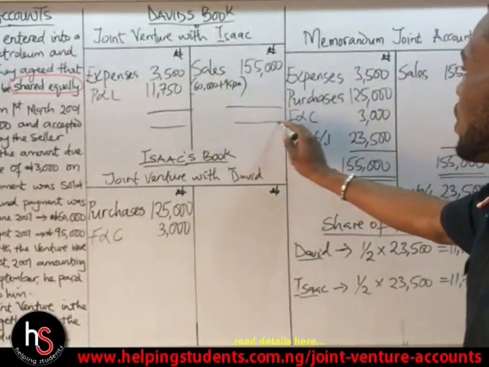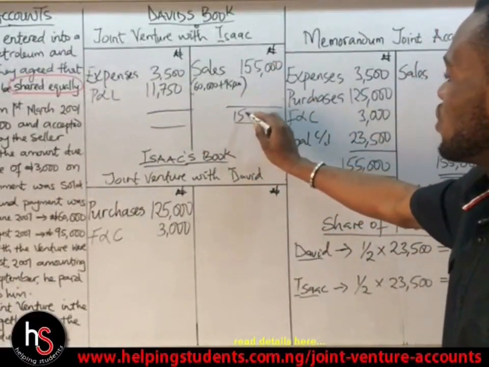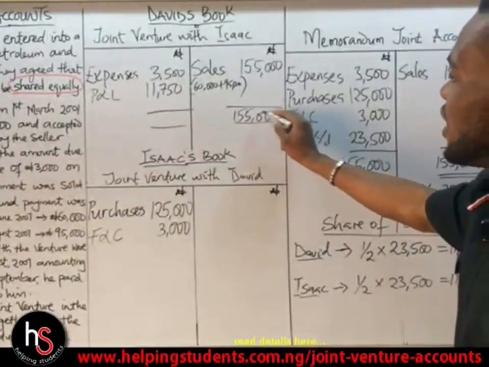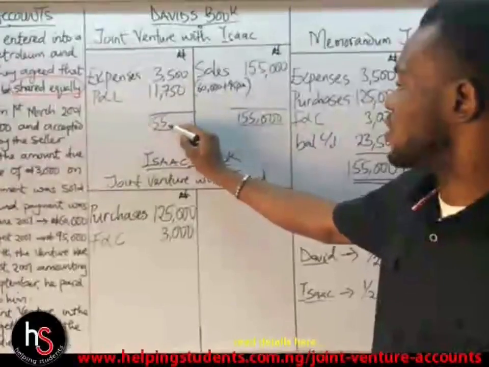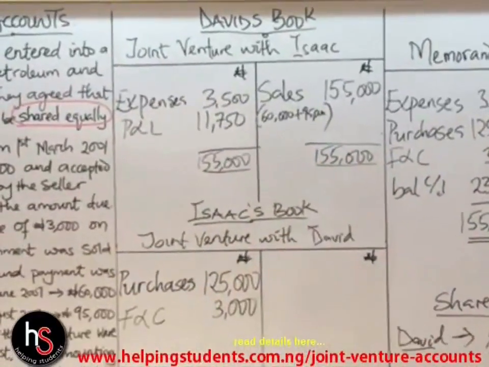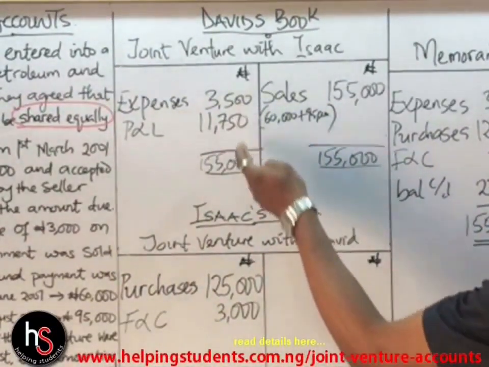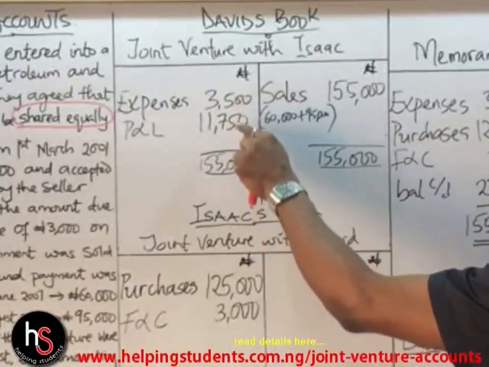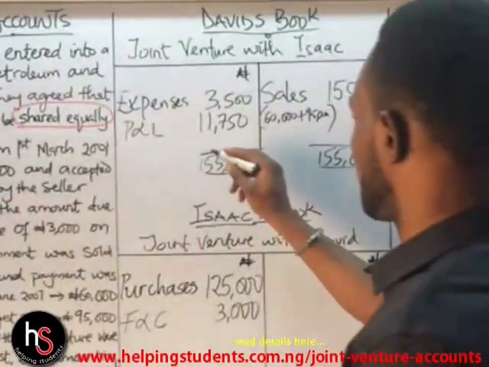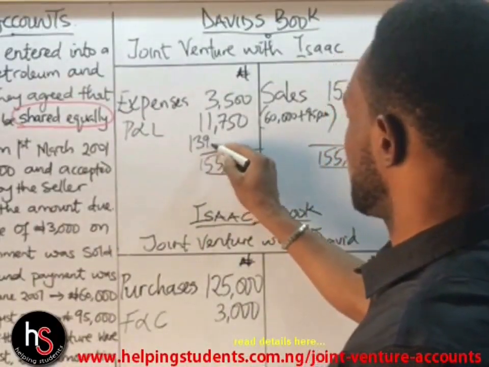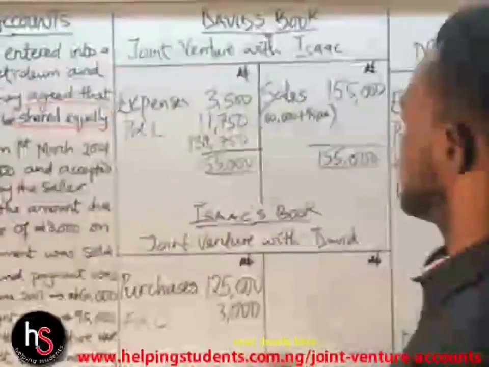Let's balance this up. Now this is 155,000. Already we know it is greater than the value we have here, isn't it? So we have 155,000 in this section as well. Now what is the difference between these two values? 155,000 minus this value gives us 139,750.